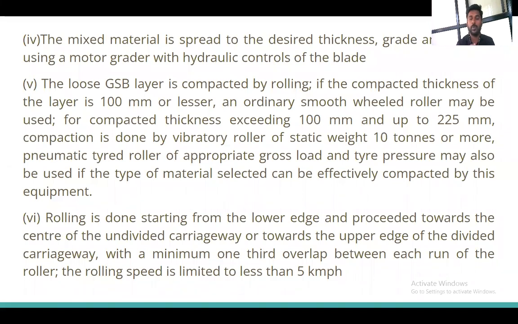So these are the compactors. Also, we can use the sheep foot roller, whatever is required according to the situation. We have to decide the type of compactor to be used. What we have to do now is go for the compaction.